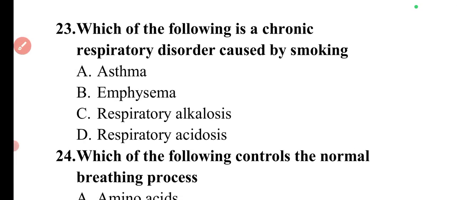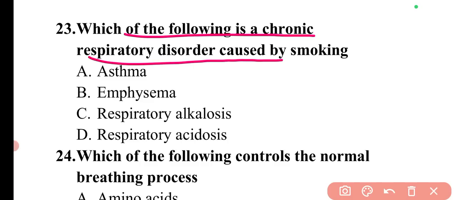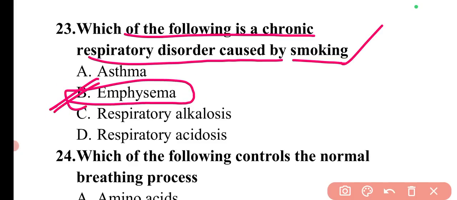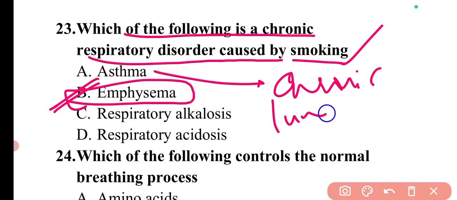Then next question is which of the following is a chronic respiratory disorder caused by smoking? So the chronic respiratory disorder which is caused by smoking is emphysema. So here option B will be the correct answer. So it is mainly caused due to the cigarette smoking. If I'll talk about asthma, it is a chronic lung disease, and it is basically caused by inflammation and muscle tightening around the airways. So through this, we will not be able to breathe easily, and it makes the breathing harder.